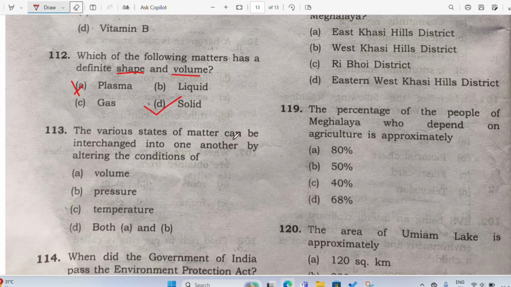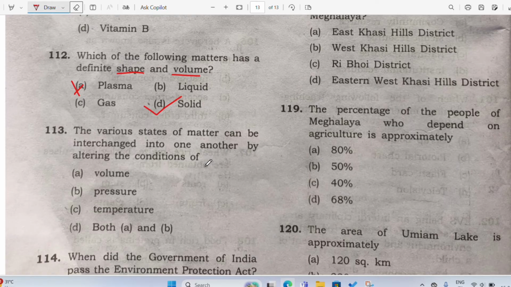The various states of matter can be interchanged into one another by altering the conditions of what? See, there are 3 conditions given: volume, pressure, temperature. So the various states of matter can be interchanged into one another by altering the conditions. See, we study solid, liquid and gas, and let me give you one example, that is water. We can change the water. See, water is in what form? Water is in liquid form, right?